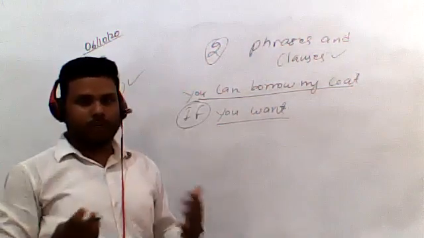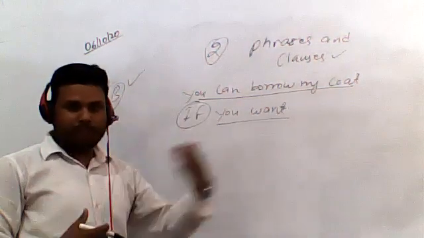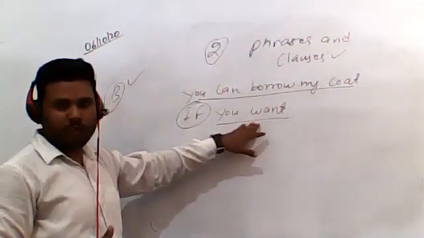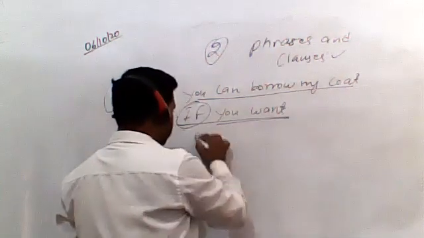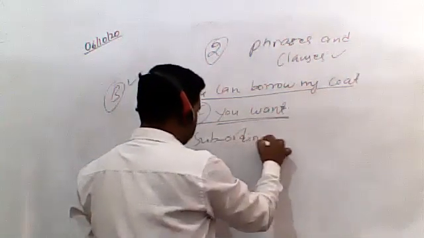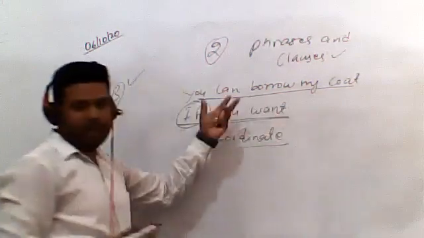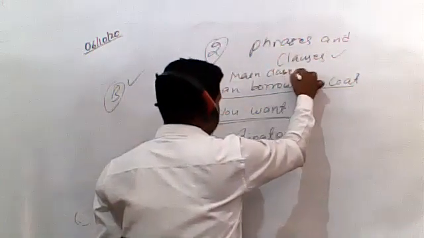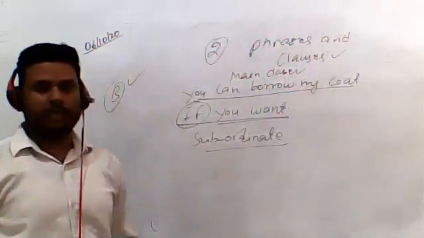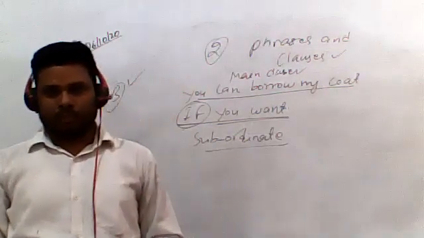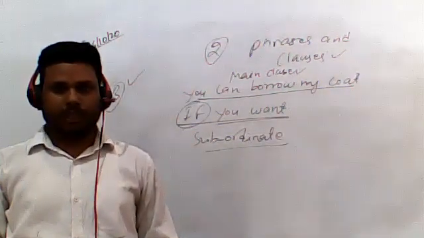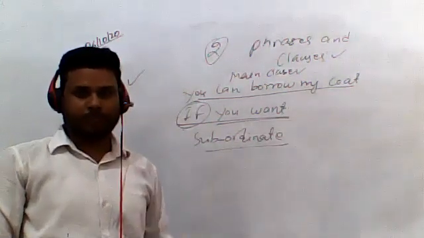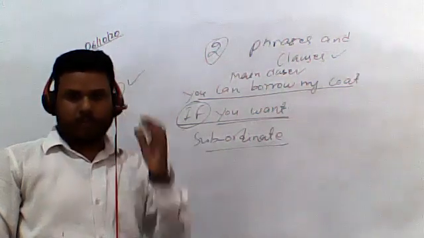So what I told you on how to identify: whenever you see the part after the conjunction, कौन सा part है sentence conjunction के बाद? You want. ये conjunction है, इसके बाद you want आया हुआ है. So this part would be the subordinate clause, and the first part will automatically become the main clause. So this is how you can easily identify the main clause and subordinate clause in the sentence. Is it clear, students? समझ में आया ये? How to identify the subordinate clause and main clause? Yes, sir. Okay.